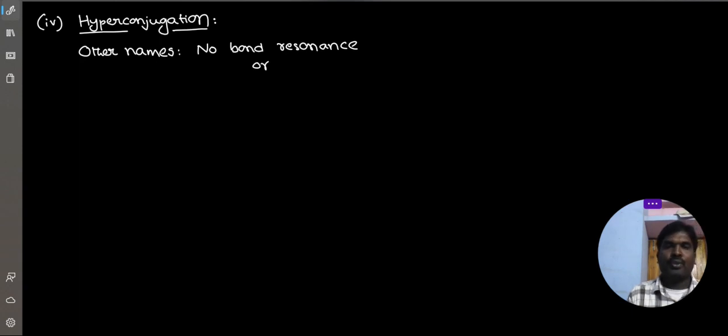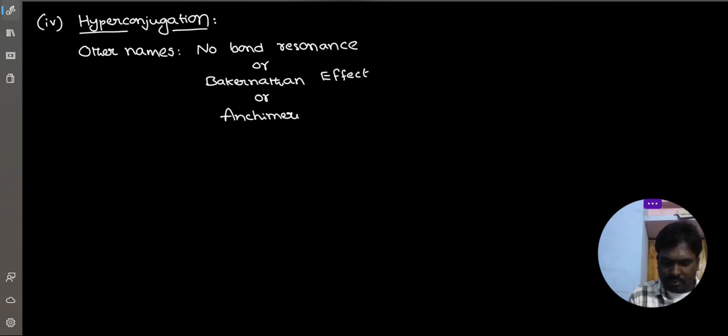Another name, Baker-Nathan effect. Another name, anti-chimeric effect. Okay, these three are the other names of hyperconjugation.